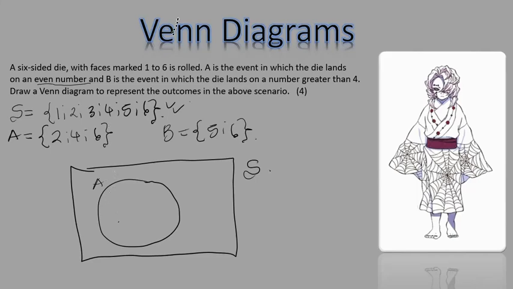Afterwards, you have to be considerate that these two events might share outcomes. I see a 6 in event A and a 6 in event B. We cannot write two sixes in this Venn diagram because we only have one 6 in the sample space. So what does that mean?